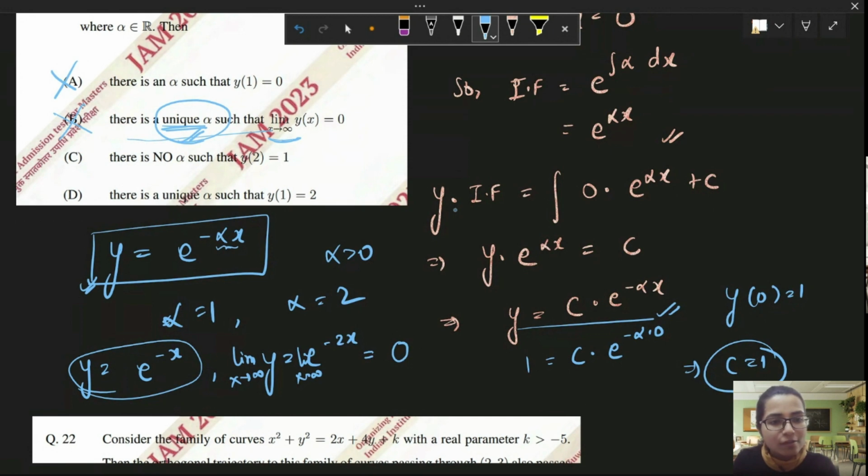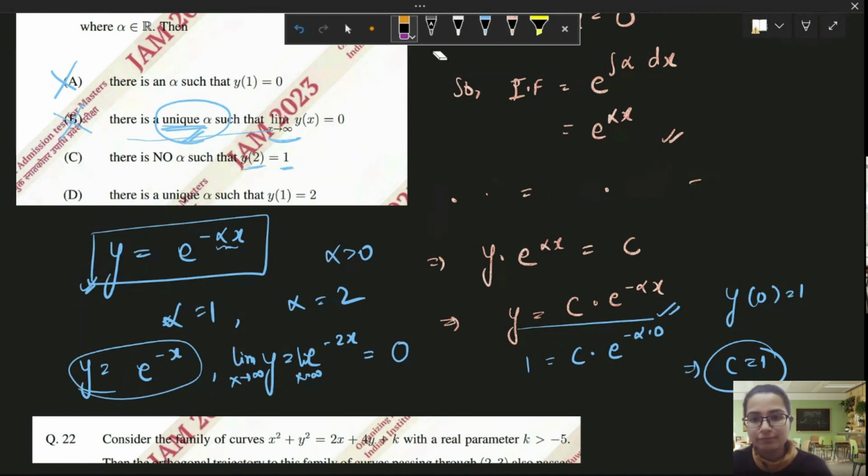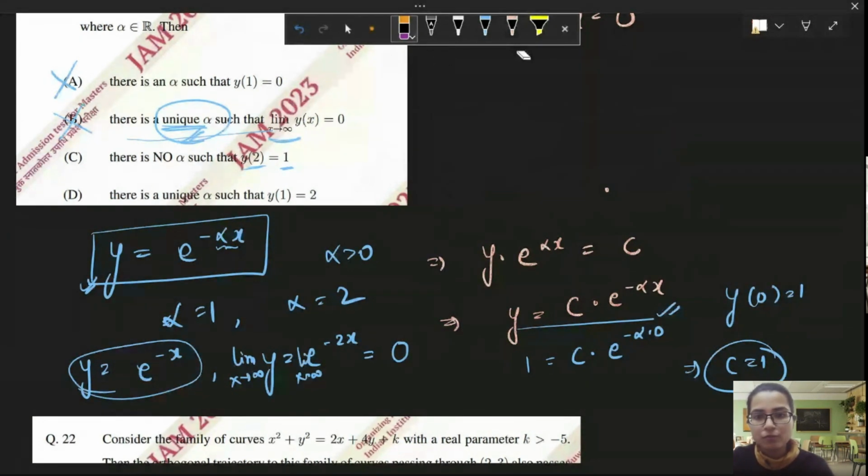There is no alpha such that y2 is equal to 1. Okay, they are saying there is no alpha such that y2 equals 1. Let's see if this is correct. Our solution was y equals e raised to power minus alpha x.